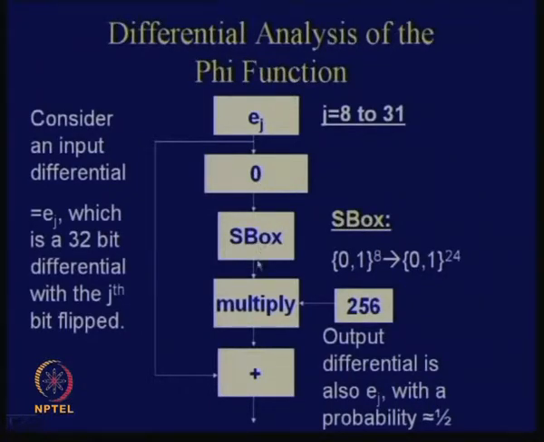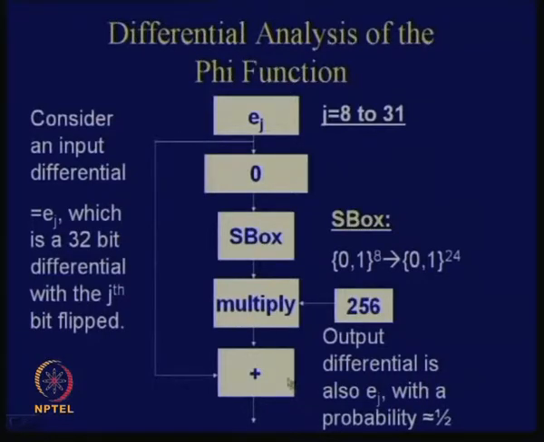So the S box also computes on the same values, and it really doesn't matter what goes inside. But what about this part? You see that Ej is transferred here. So now you are basically doing an integer modulo 2 power 32 addition, where one of the components is flipped by 1 bit, and the other part is held fixed. Then the probability that in the output the jth bit is flipped is actually half. Why? Because it depends upon whether your carry in bit at that point is 1 or 0,